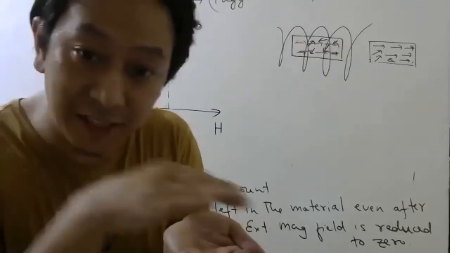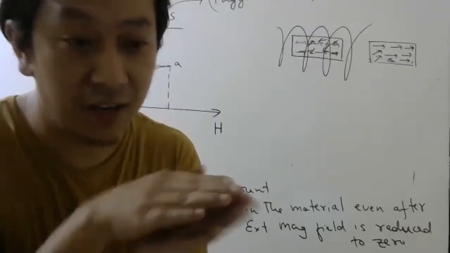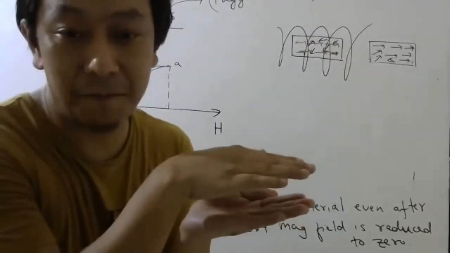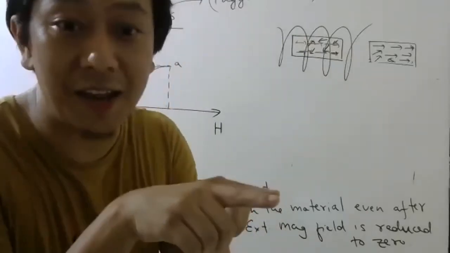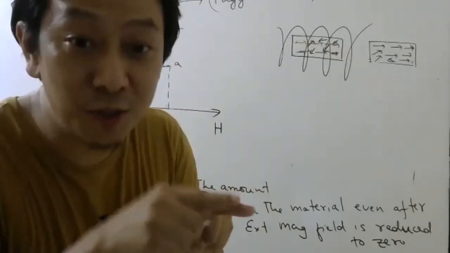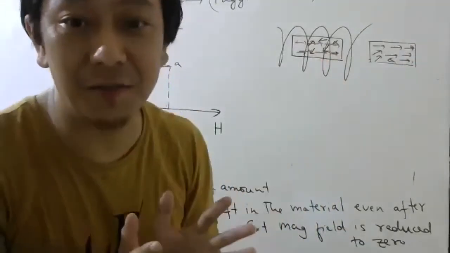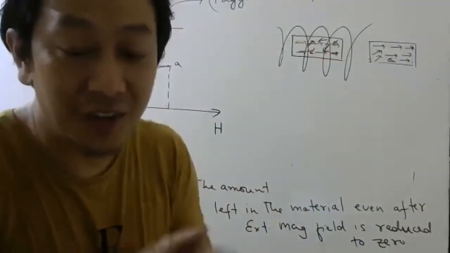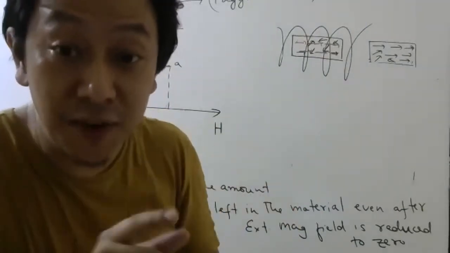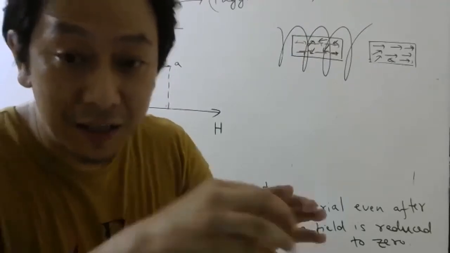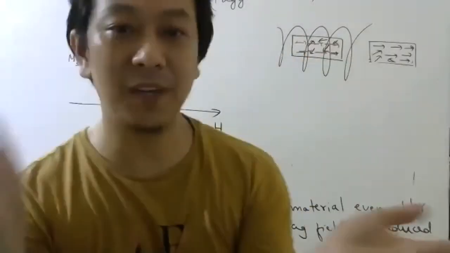When you apply an external magnetic field, I told you all those dipoles will experience torque. So they will come in the same direction, right? Now all the dipoles are pointing in the same direction, which means the magnetic field produced by each atom will add and create a strong magnetic field outside. Understood? So that is basically a magnet. But if it is a paramagnetic material, if you take them out of the solenoid, again all the dipoles will become random.